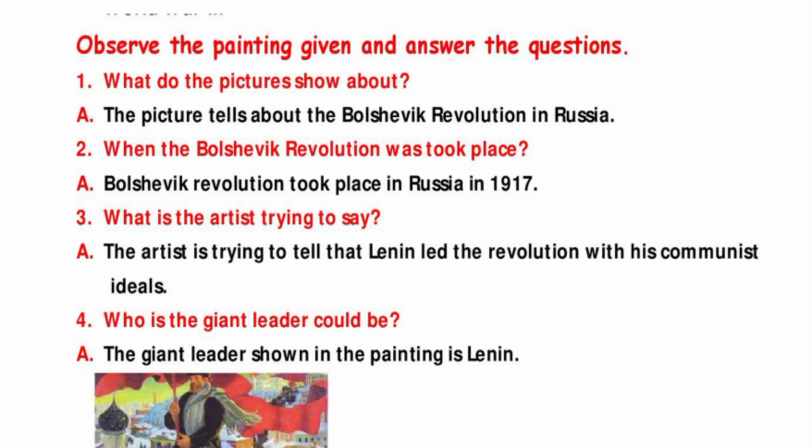Next question is, what is the artist trying to say? Here, the artist is trying to tell that Lenin led the revolution with his communist ideals. Next question is, who could the giant leader be? Here the answer is, the giant leader shown in the painting is Lenin.